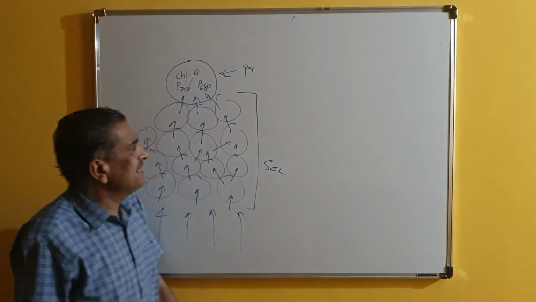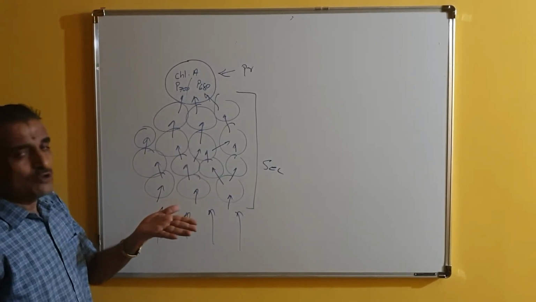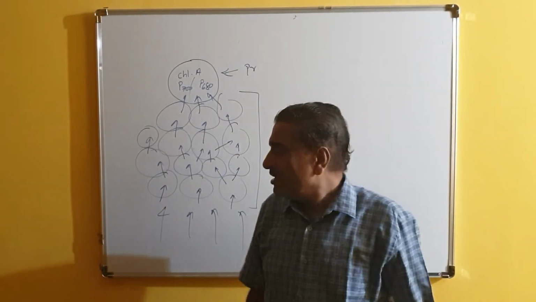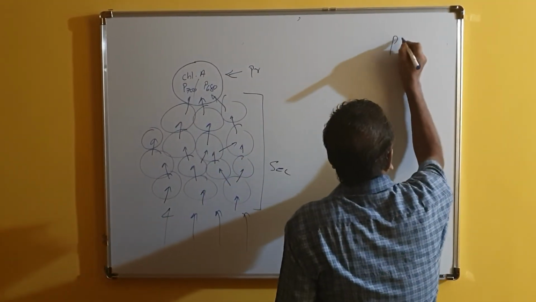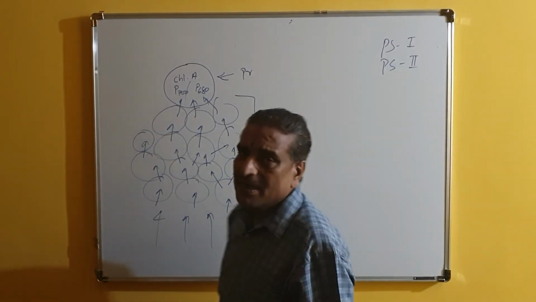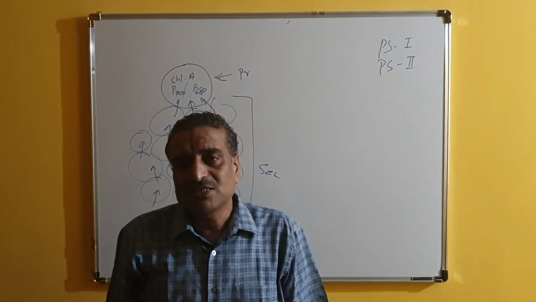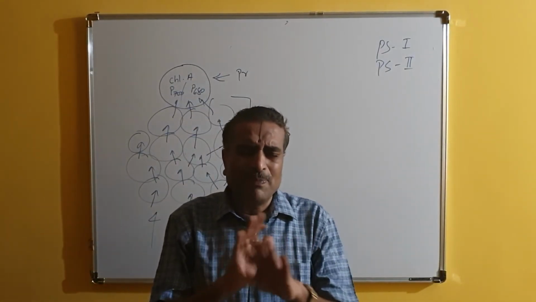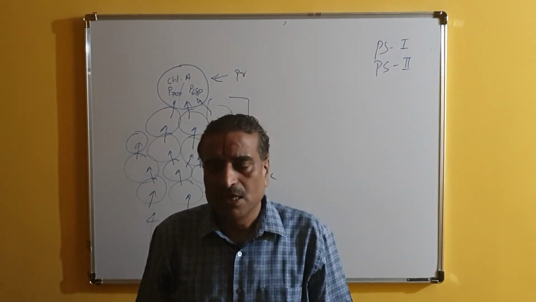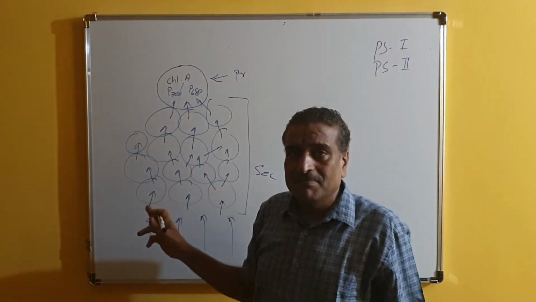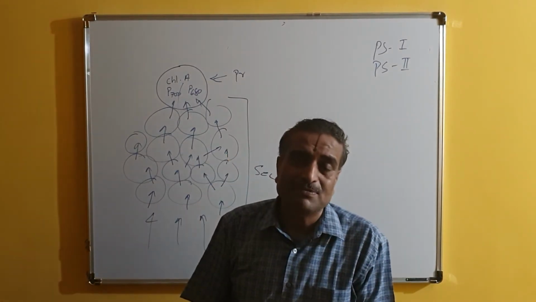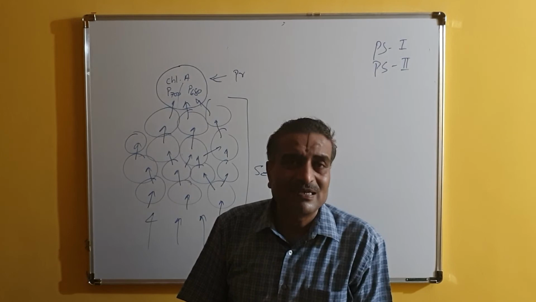Okay, so we have seen the pigment systems or photosystems, but in the case of plants there are 2 types of pigment systems. One is called pigment system 1 and the other pigment system 2. Simply we call them PS1 and PS2. Of course, there is no absolute difference between PS2 and PS1, only one difference is there. I will discuss it now. So photosystems or pigment systems are classified into 2 types, pigment system 1 and pigment system 2.